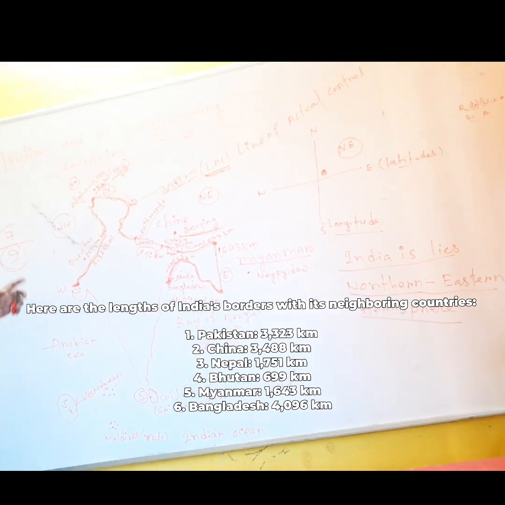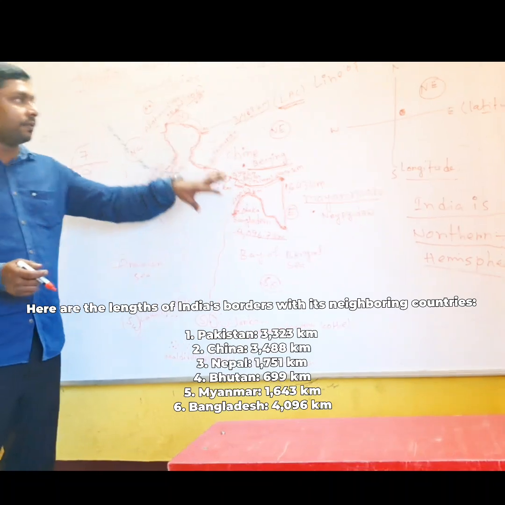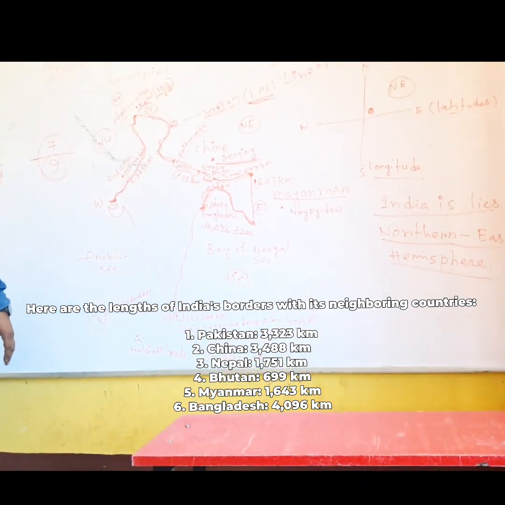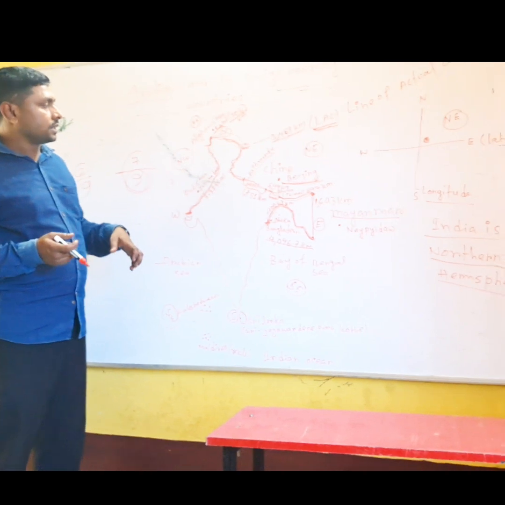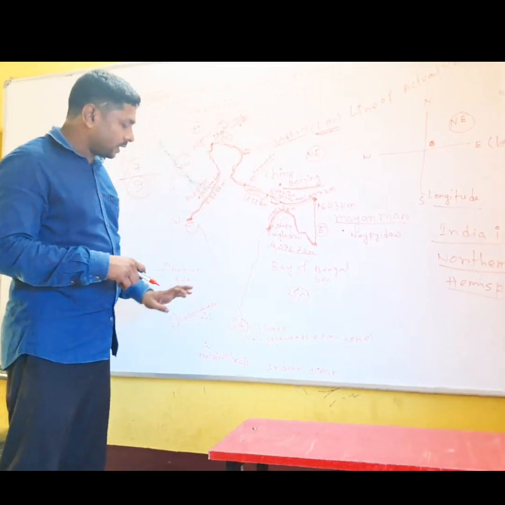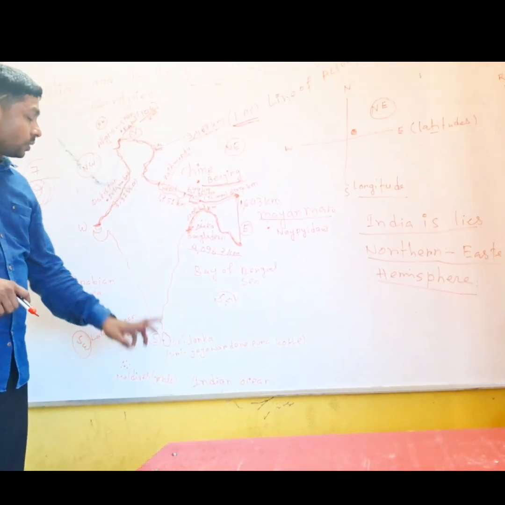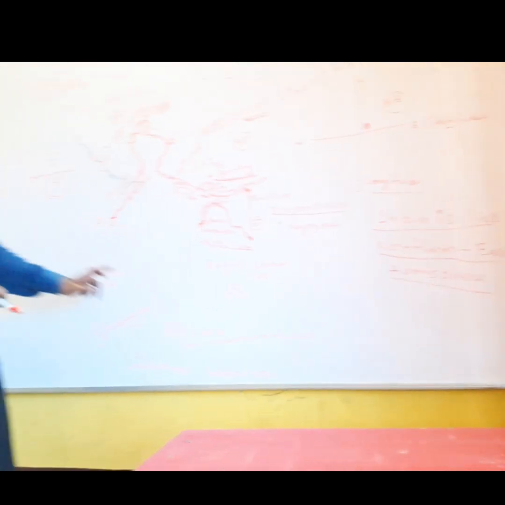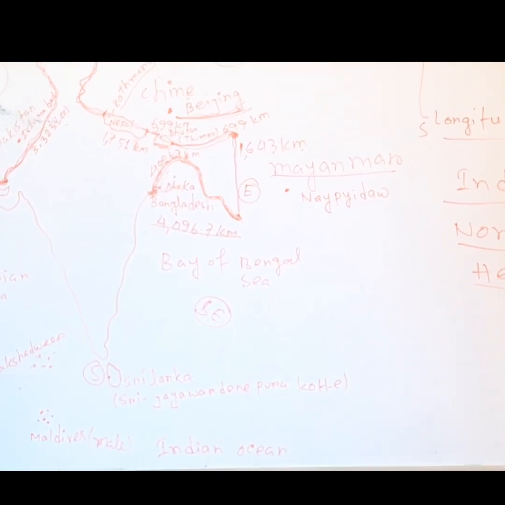Okay, these are all our neighboring countries, and every neighboring country has its own specific correlation and relation. Now come to the next part. See here, these two countries are other Indian neighboring countries. These two countries do not share a border with India.